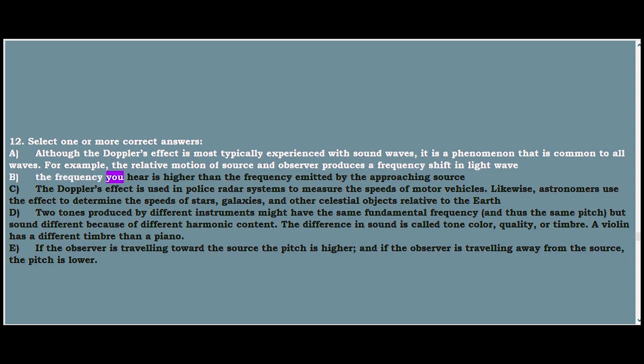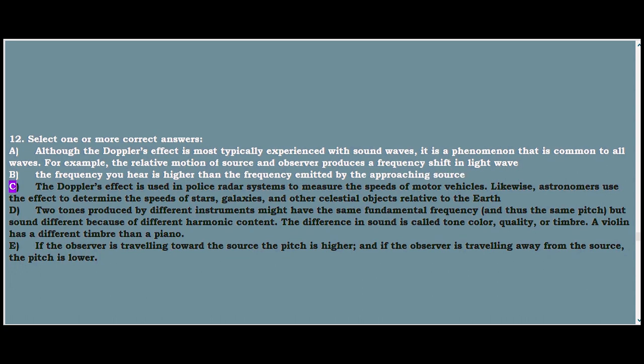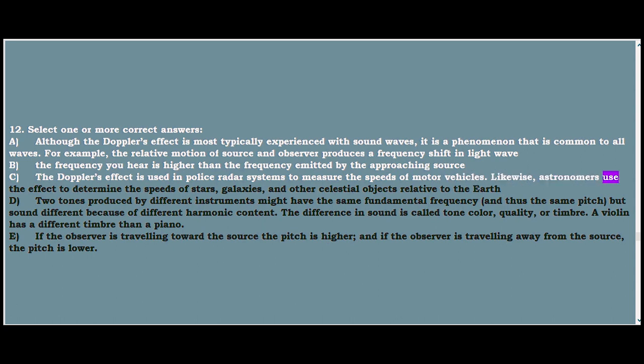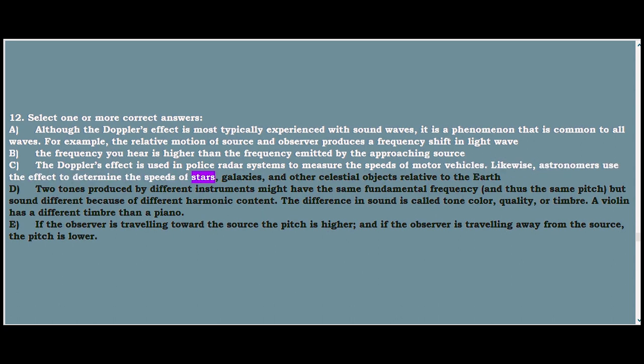B. The frequency you hear is higher than the frequency emitted by the approaching source. C. The Doppler effect is used in police radar systems to measure the speeds of motor vehicles. Likewise, astronomers use the effect to determine the speeds of stars, galaxies, and other celestial objects relative to the Earth.